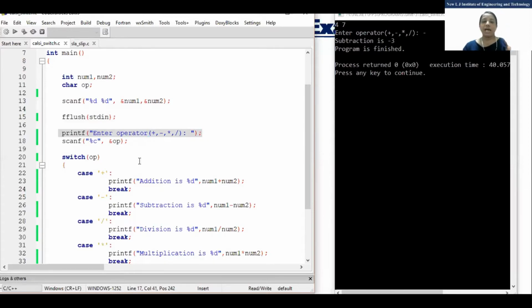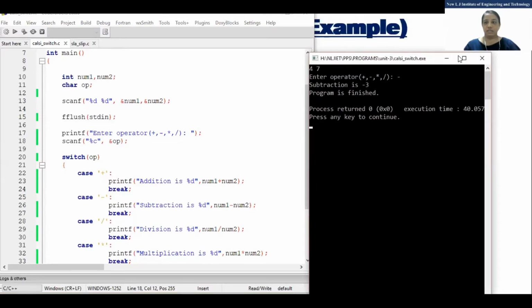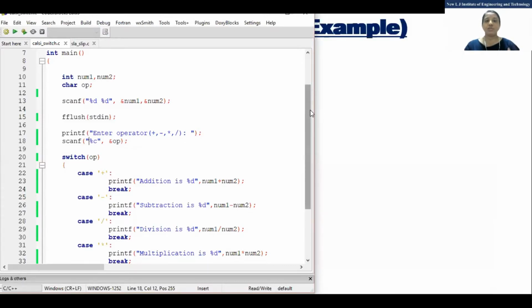So both are valid. Either you flush out the value in the buffer, or you can leave one space in scanf. Both will work. Fine. Okay, so there are so many concepts you are supposed to learn within one program. Switch statement of character. Fine. Okay, any doubt? Just quickly, any doubt? So we will move to the other programs which have already been asked in GTU.